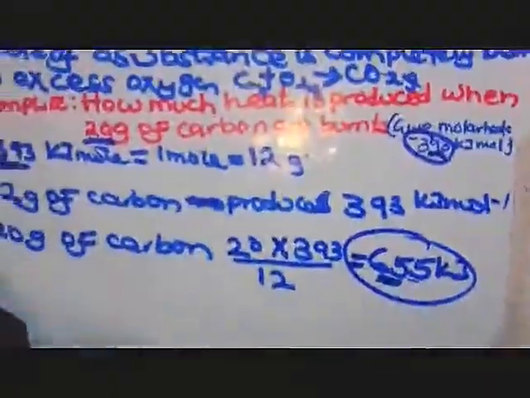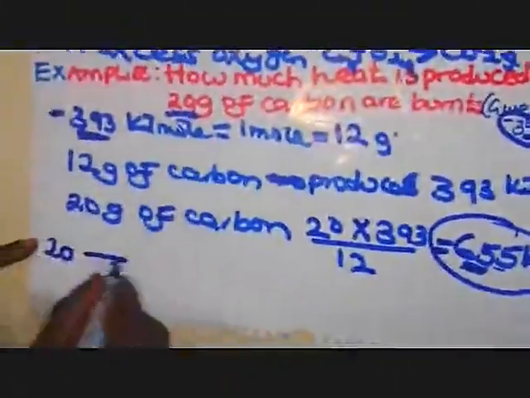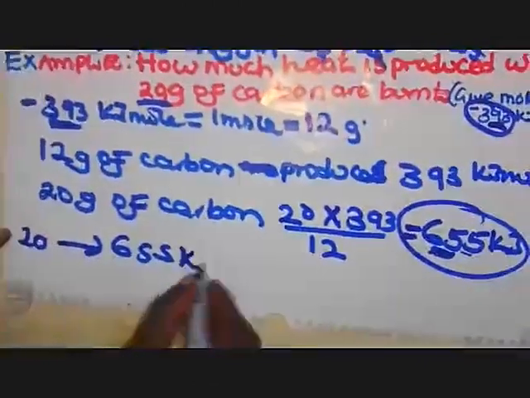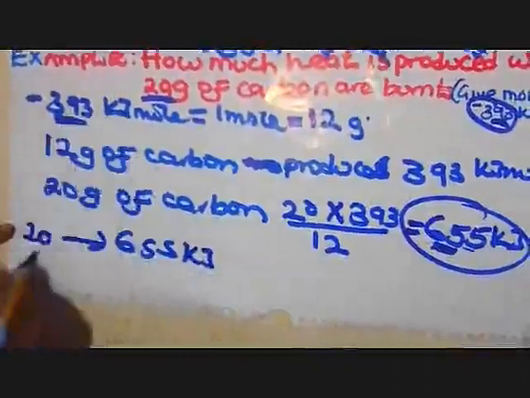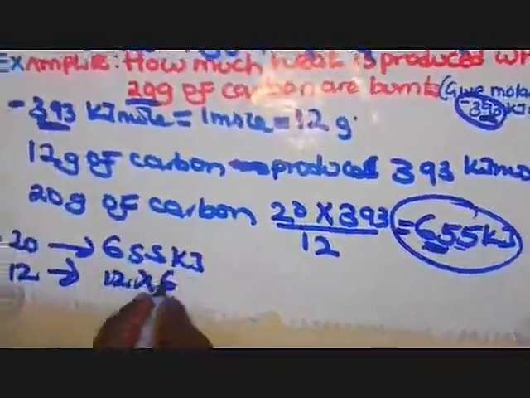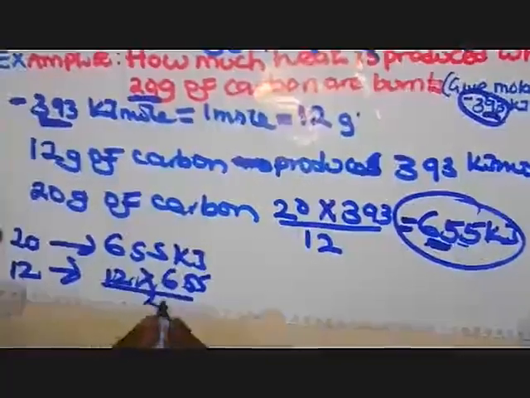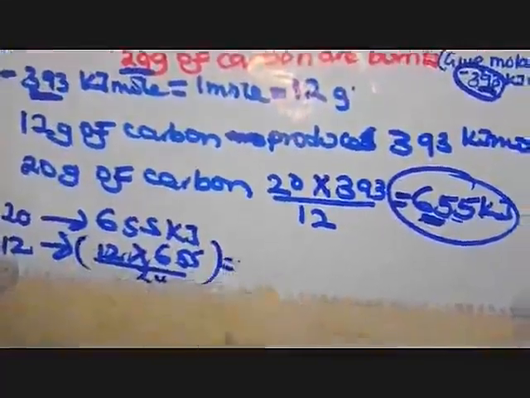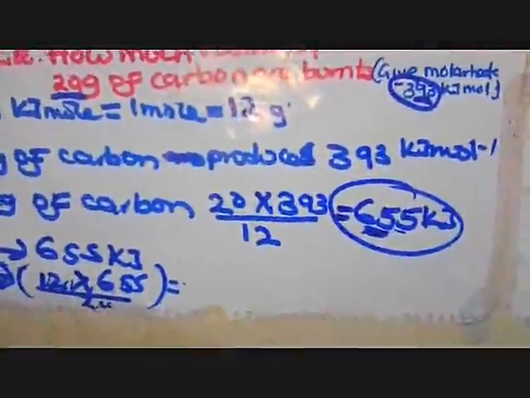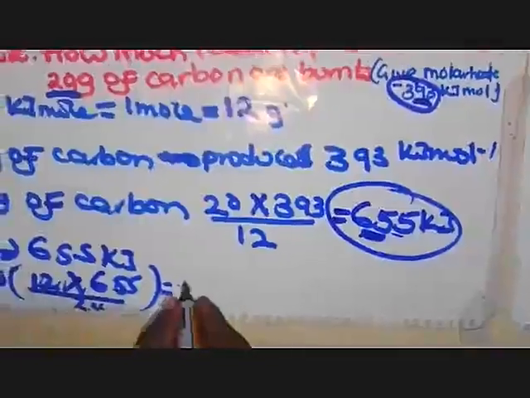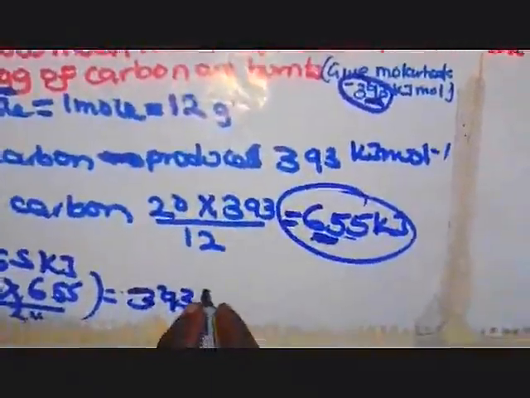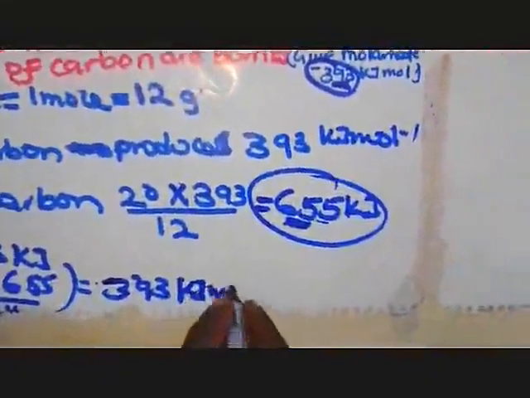You say 20 grams produces 655 kilojoules, then what does 12 grams produce? You calculate it backwards, out of 20. But what is the change here? The answer is now in kilojoules per mole. When you take it back, you get 393 kilojoules per mole.